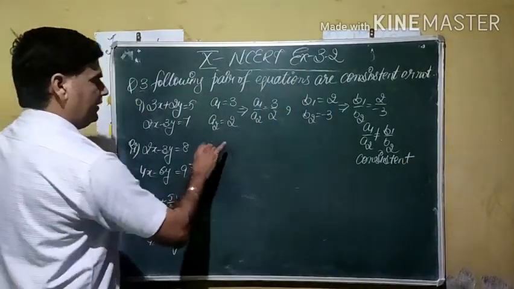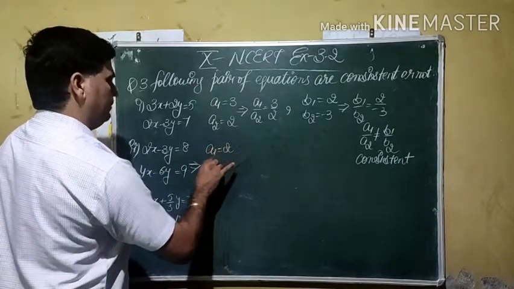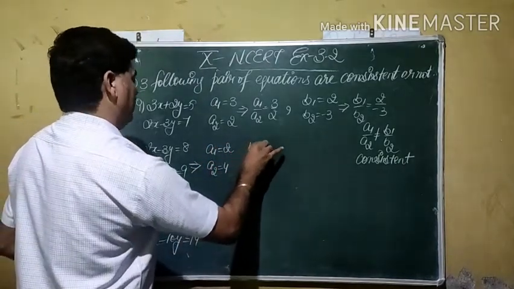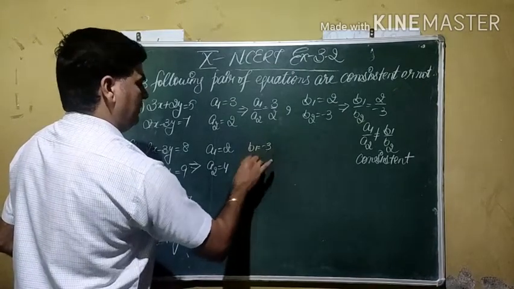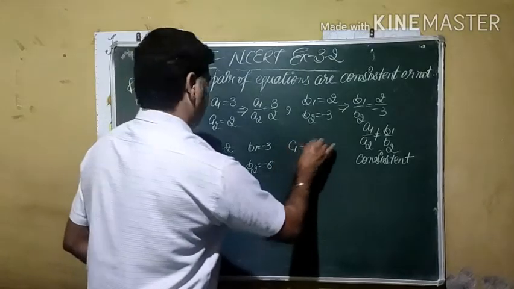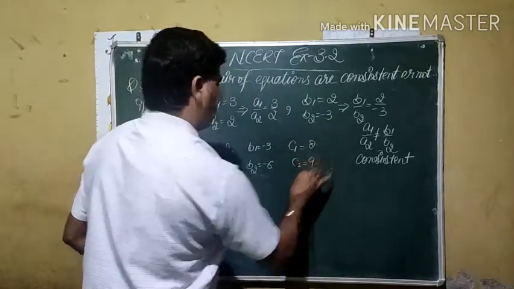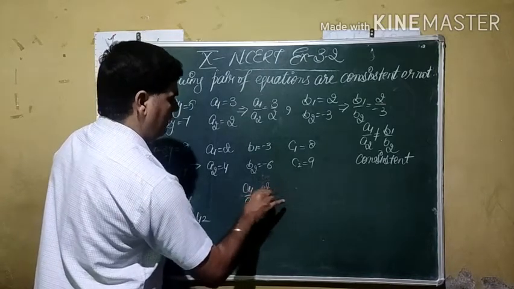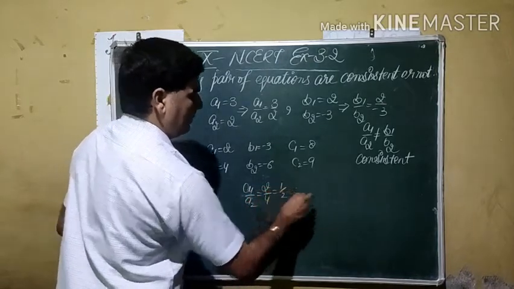Now we are moving towards the second. If you see here, A1 is given by 2, A2 is given by 4. B1 is given by minus 3, B2 is given by minus 6. C1 is given by 8, C2 is given by 9. A1 by A2 becomes 2 by 4, half.